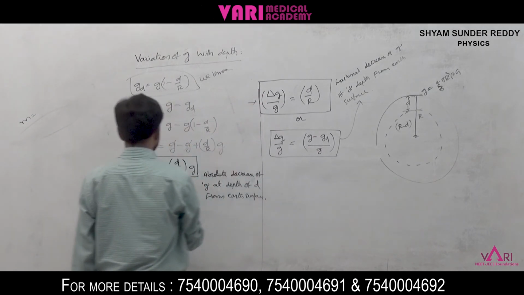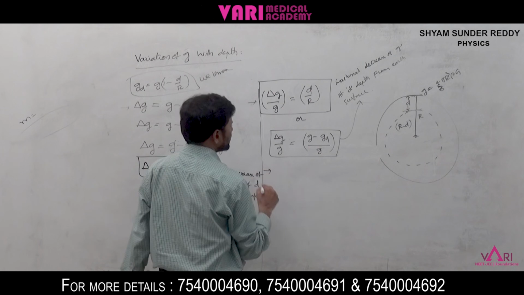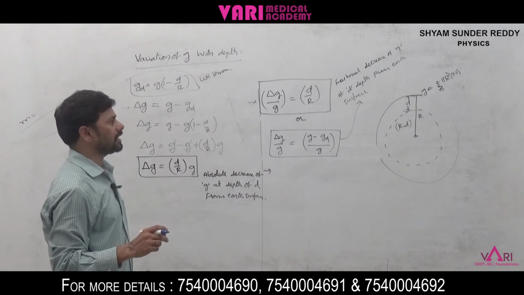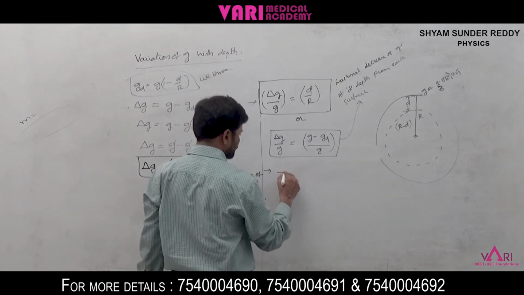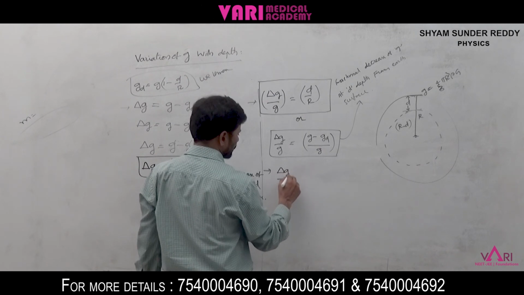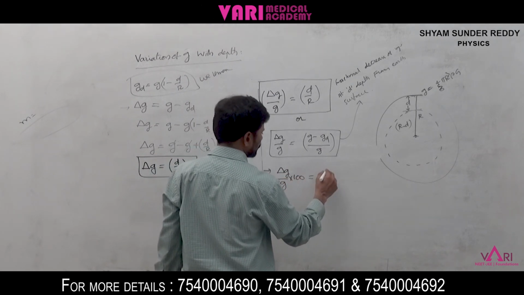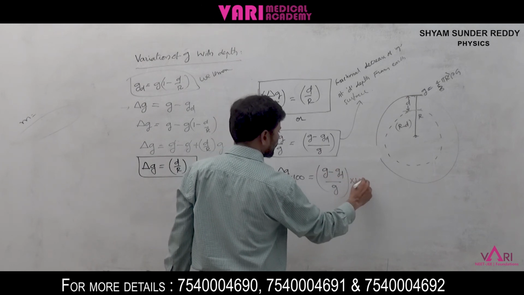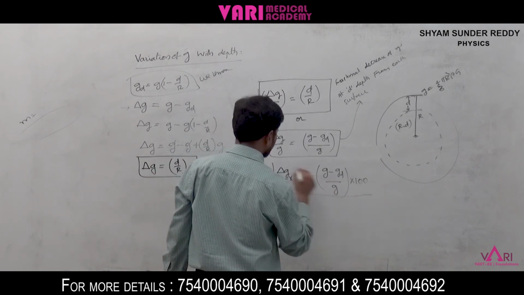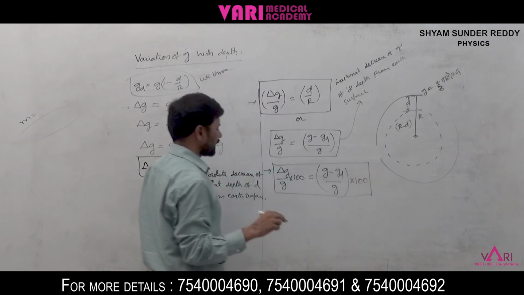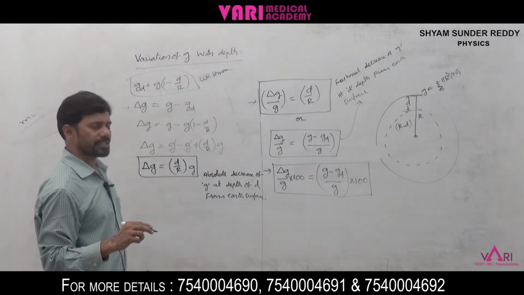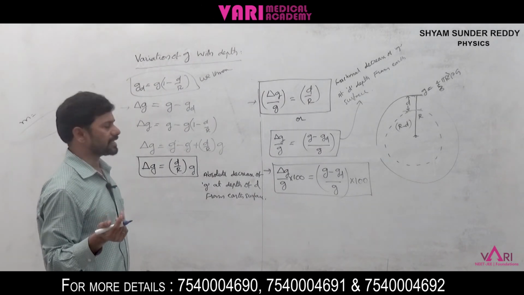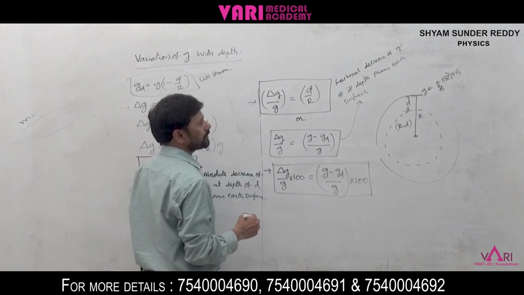Finally, one more point: the percentage decrease of G at D depth from the earth surface. We can write that as delta G by G into 100 is equal to G minus GD by G into 100. This is the percentage decrease of G at D depth from Earth surface.